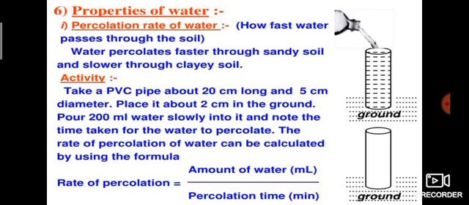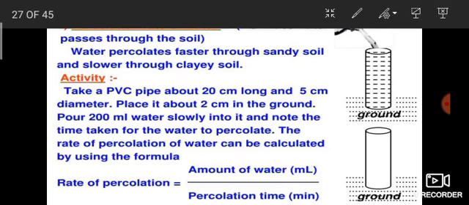The rate of percolation of water can be calculated by using the formula. Rate of percolation is equal to amount of water divided by percolation time. Here, amount of water means we poured 200 ml water.